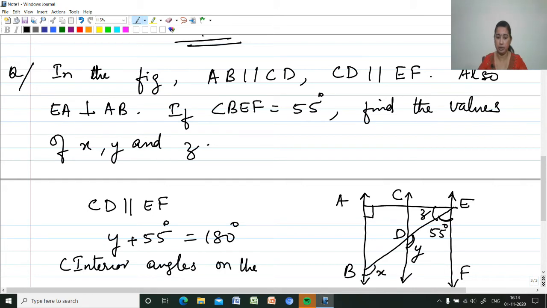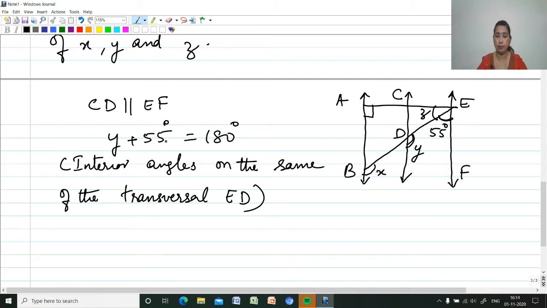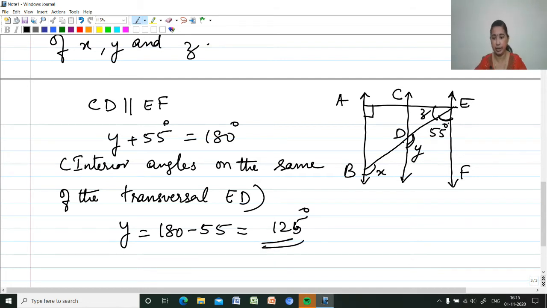Transversal ED, Y plus 55 is 180, or Y is equal to 180 minus 55, which is equal to 125. So the angle Y is 125.